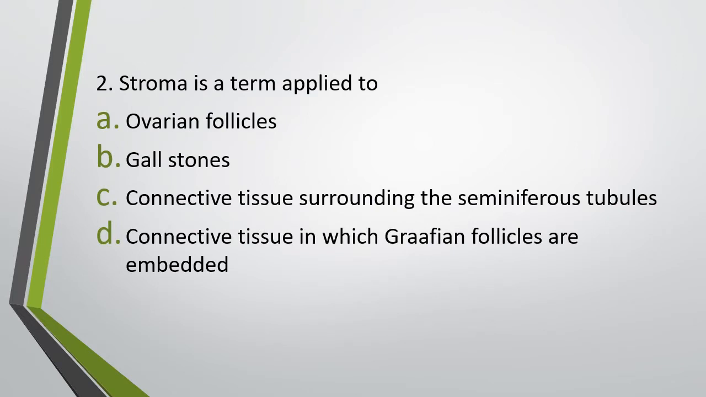Question number 2. Stroma is a term applied to ovarian follicle, gallstones, connective tissue surrounding the seminiferous tubule, connective tissue in which the Graafian follicles are embedded. Stroma is a term applied to. Correct answer is option D. Connective tissue in which the Graafian follicles are embedded.